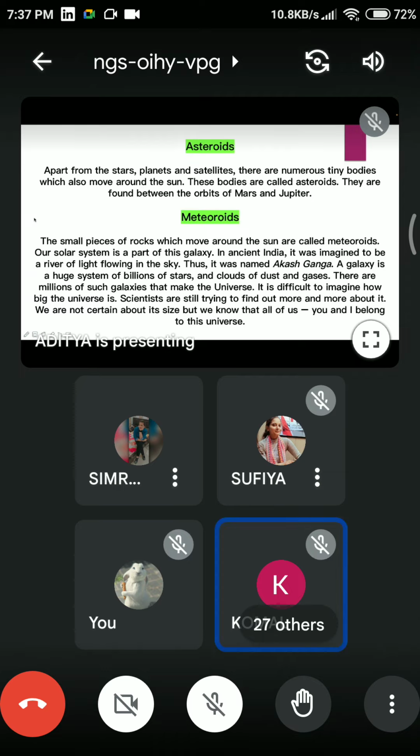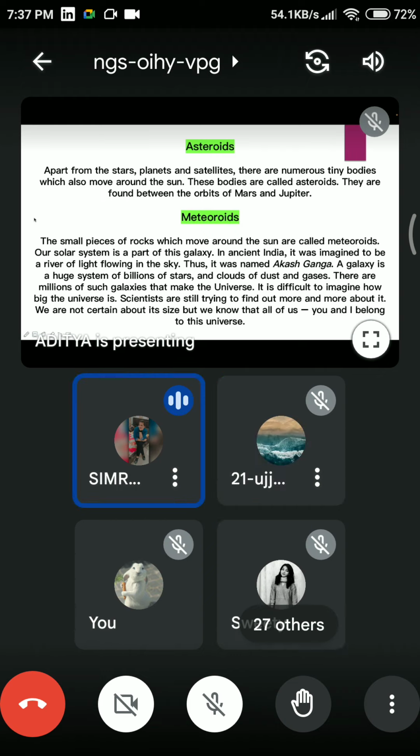Okay, so you know about the solar system, and now we can go to galaxy. You all know the famous galaxy that we all know: the Milky Way. And it is also known in Hindi as Akash Ganga. Very good.